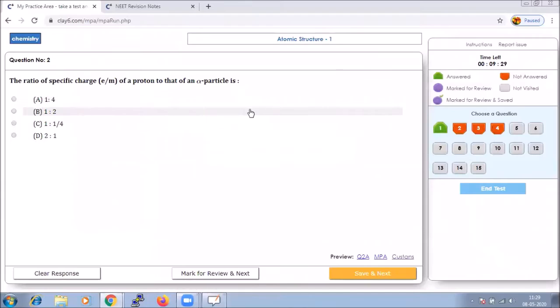Checking the options, we get a 2:1 ratio, because they have asked proton to that of alpha particle. That is very important, because immediately we will think of marking 1:2, but it is proton to alpha particle, not alpha particle to proton. Hence, our option should be D.